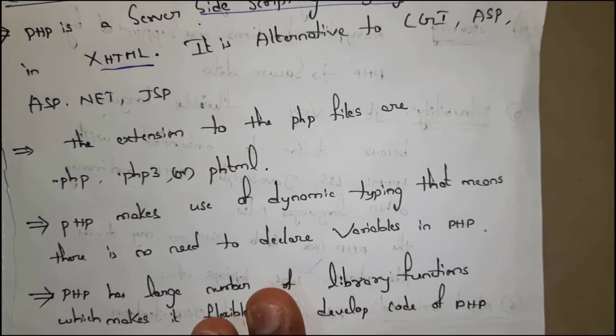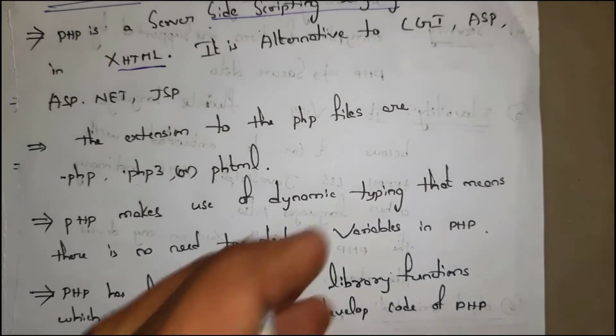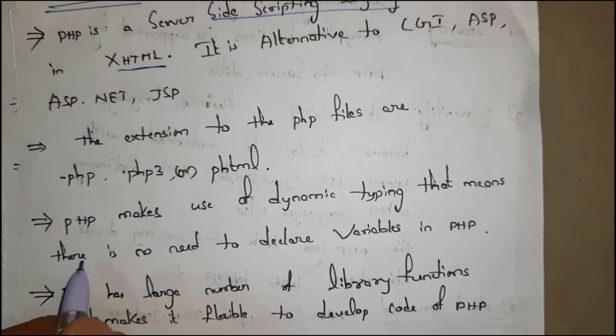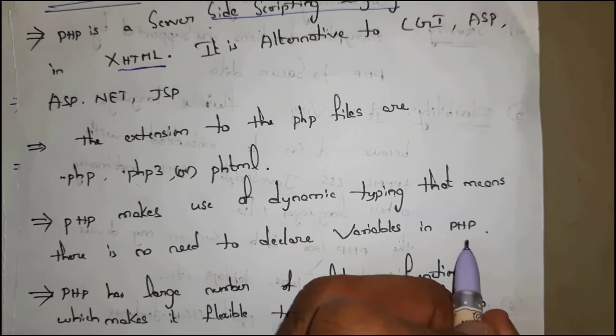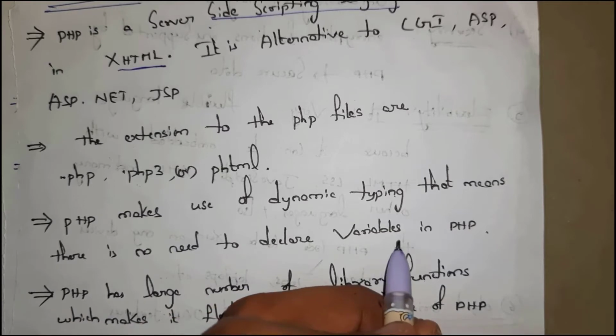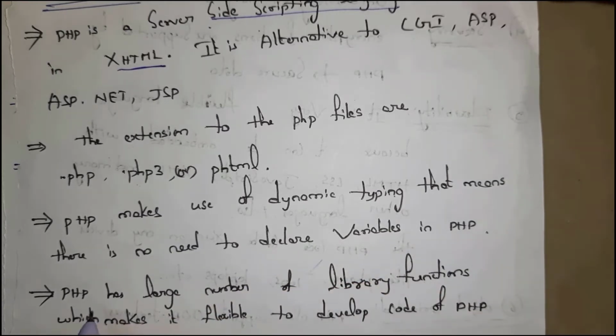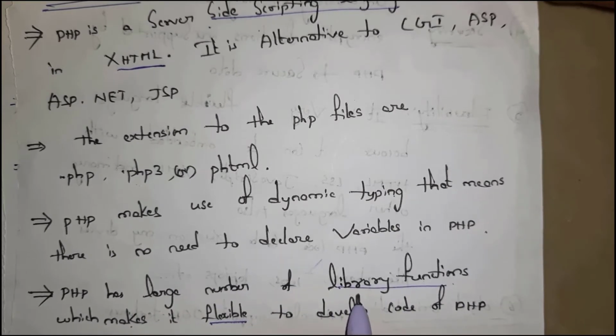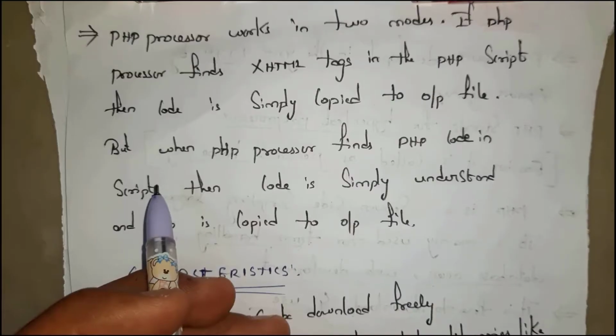PHP uses dynamic typing. That means there is no need to declare variables in PHP. PHP has a large number of library functions, which makes it flexible for developing code. By using these library functions, we can develop PHP code.